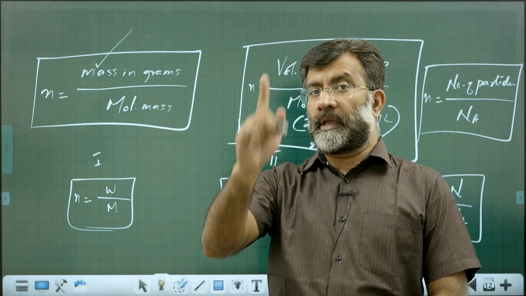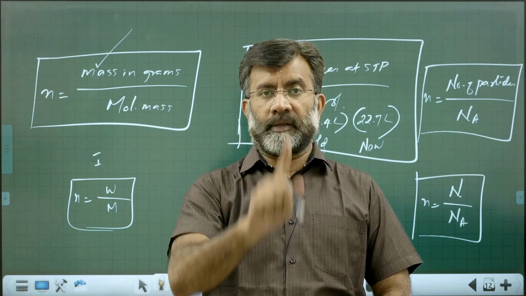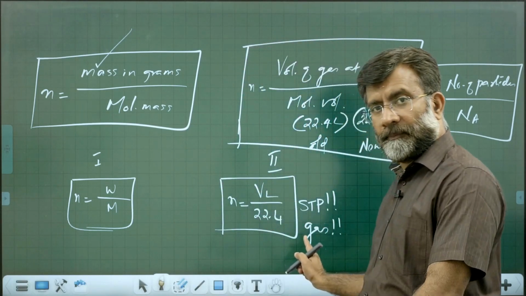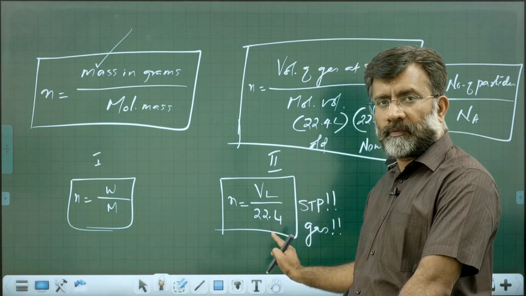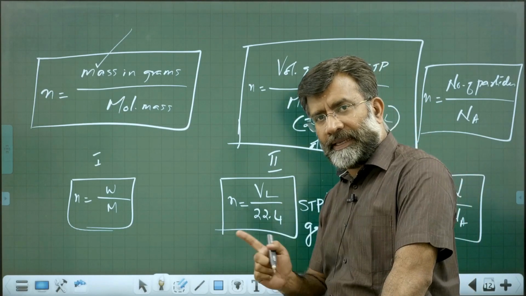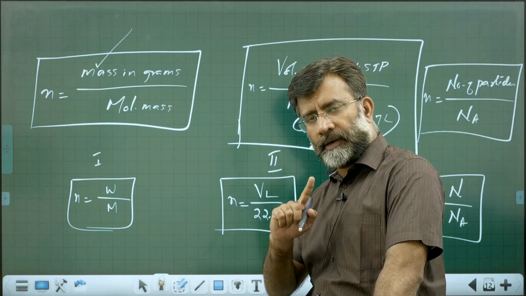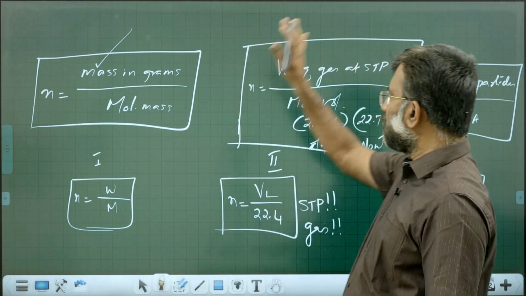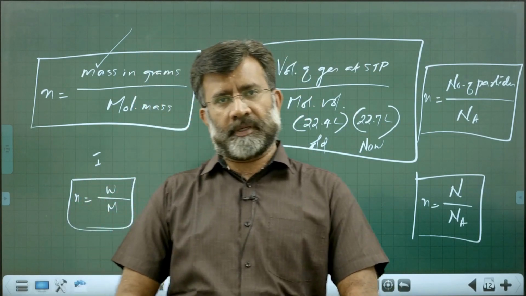Only for gases at STP, when volume is given, number of moles is equal to volume by molar volume. What is molar volume? Volume of 1 mole of any gas at STP. It is fixed: 22.4 liters old standard, 22.7 liters new standard. Working out based on these formulae, we call it mole concept.